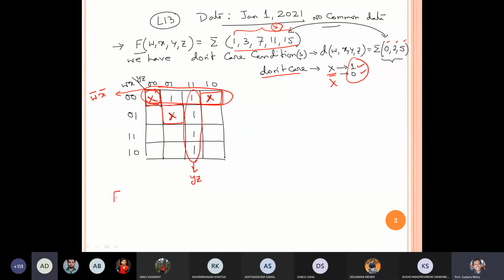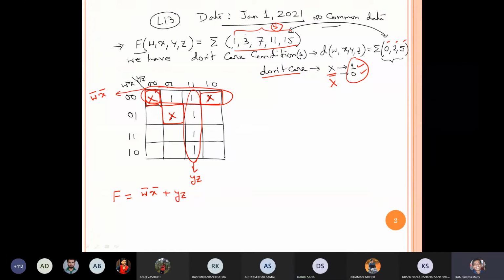So my function f is nothing but W bar X bar plus YZ. Sir, you have considered the X also? Yes, in making that group we have considered the X as well. I told you, X will be used to simplify the circuit.